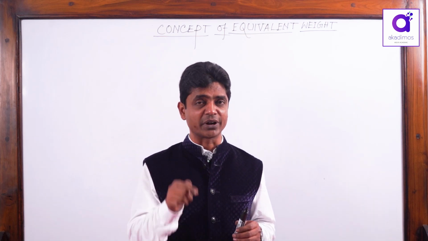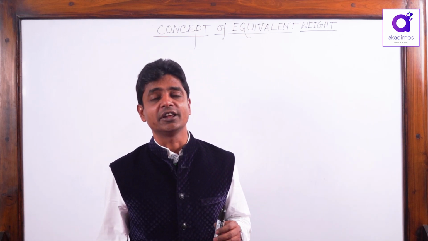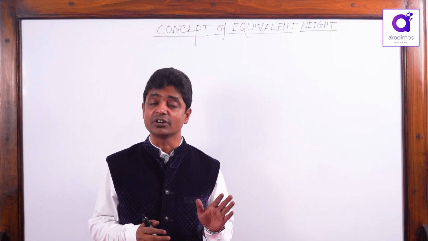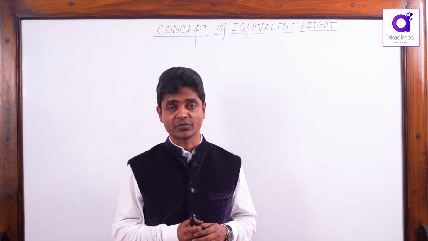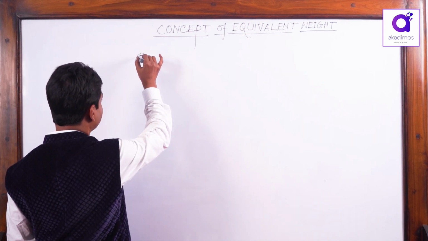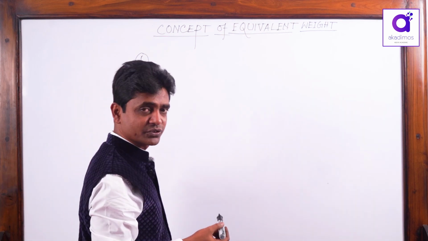That means to predict equivalent weight, you have to know the nature of the reaction. Reactions are mainly of two types.